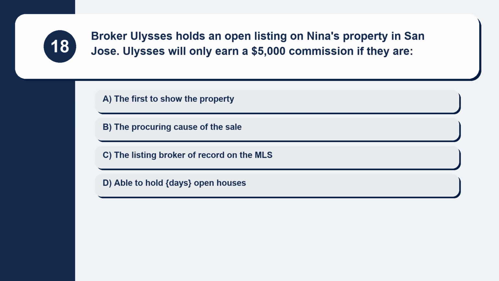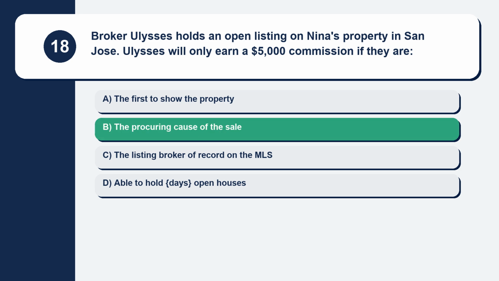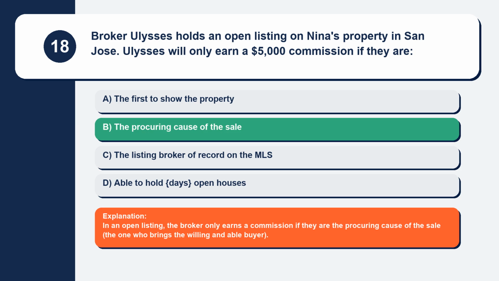Question 18. Broker Ulysses holds an open listing on Nina's property in San Jose. Ulysses will only earn a $5,000 commission if they are. Here are your options. Option A, the first to show the property. Option B, the procuring cause of the sale. Option C, the listing broker of record on the MLS. Option D, able to hold open houses. The correct answer is option B, the procuring cause of the sale. Explanation: in an open listing, the broker only earns a commission if they are the procuring cause of the sale, the one who brings the willing and able buyer.